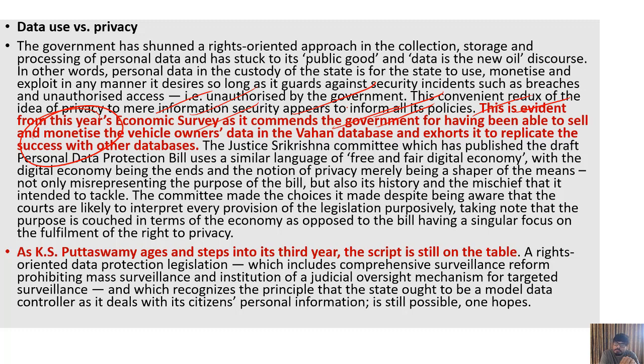And when somebody asks the question, when somebody goes to the court, then they will say that we had released some information about that. Maybe it didn't appear in the media, but it was there in some small newspaper. So data leaks were there, and here it is not only about data leaks, it is about a deliberate step to sell the data. It means they are earning money out of your data. Have you allowed them? No. It was there with the state, and deliberately they have earned money on that.